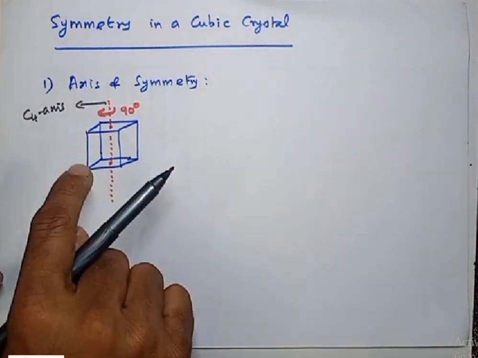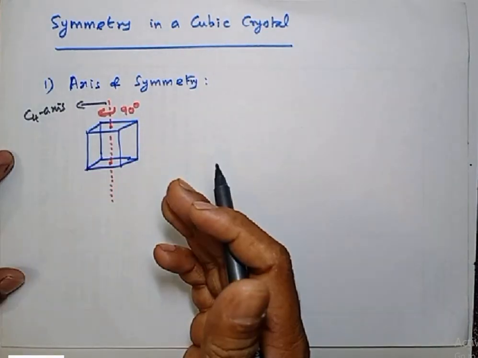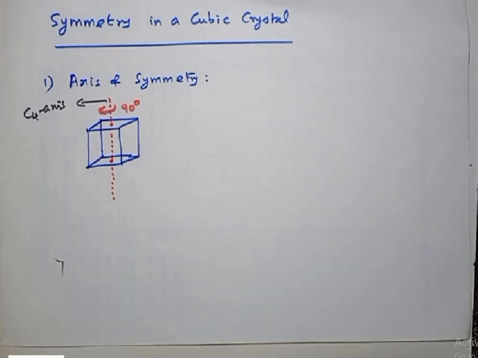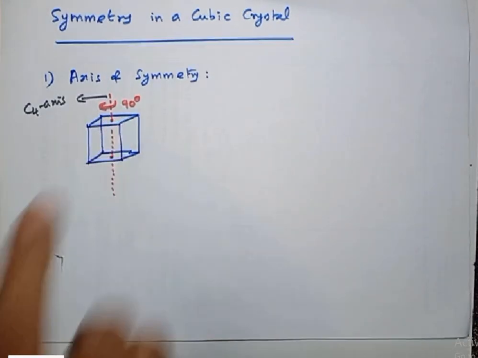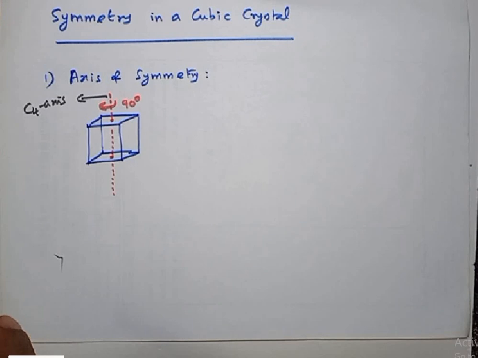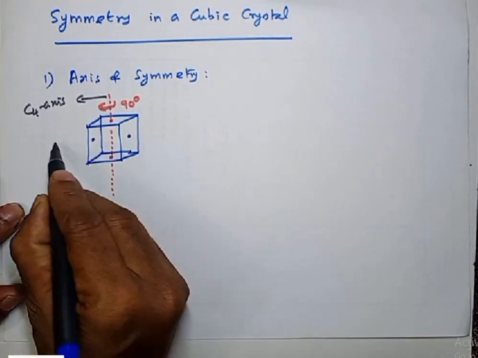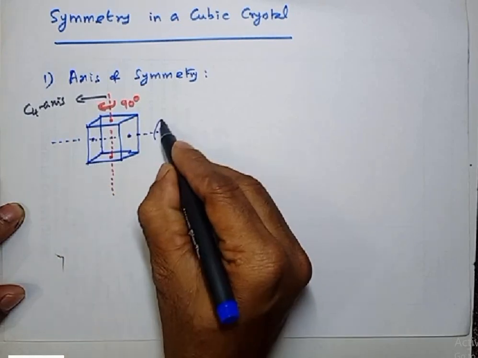So here this axis is a C4 axis, right? 360 by 90 will give 4. So it is a C4 axis. Now you tell me, like this, how many C4 axes are available in this molecule? Listen, so this is actually a C4 axis, which is passing through the centers of the opposite faces. Similarly, you can keep two more C4 axes passing through the opposite faces. Okay, so from the picture it is very clear. So you take this center and this center and fix an axis. This is a C4 axis.